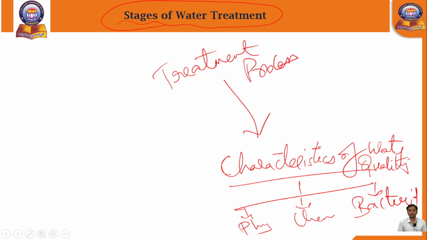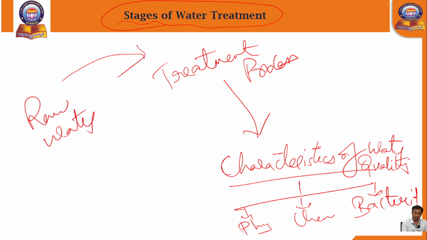Okay, treatment process. What we have to treat is the collected water. What is the collected water? It is nothing but raw water, which is available in rivers, canals, streams, lakes, ponds, and different locations.